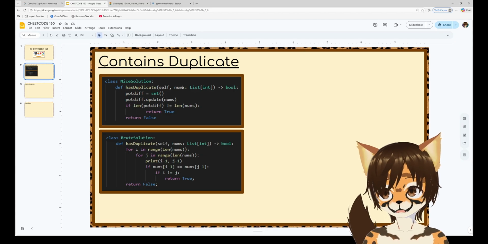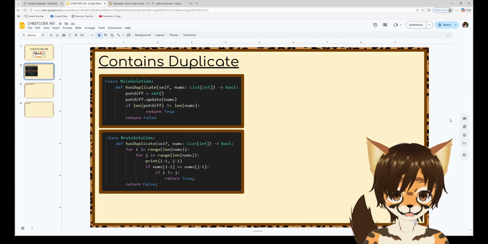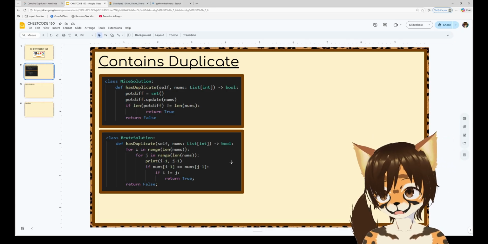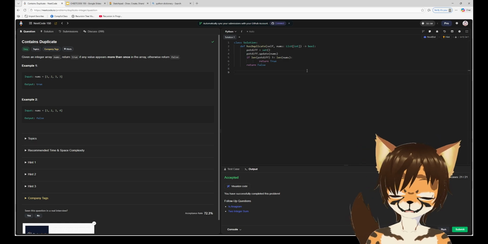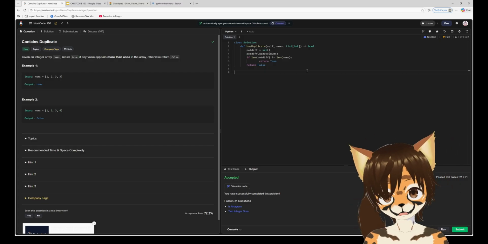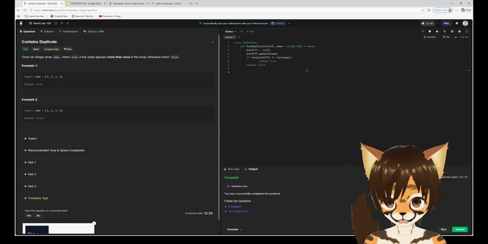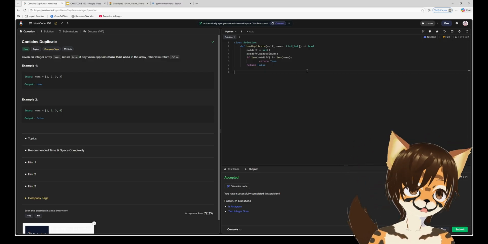I updated right over here. Contains duplicate with the nice little things here. I think the code is pretty self-explanatory. I don't know if I'm going to write out a diagram over here, but that was a whole lot of fun. I feel like a lot of this went into trying to learn how to do this in Python in the first place, but that one little moment where I was like, oh wait, we could just check the length of the sets, not if there's differences between them. I was happy with that. That was cute. I like that.